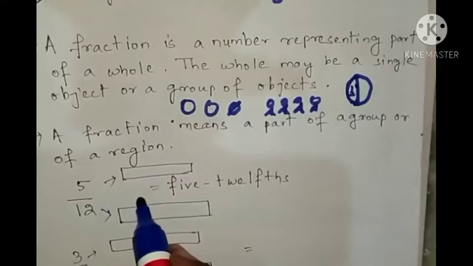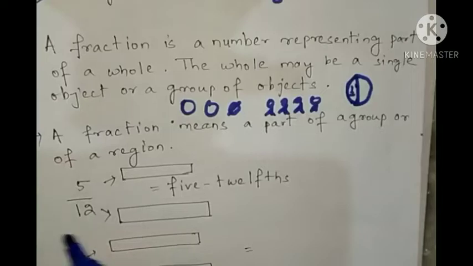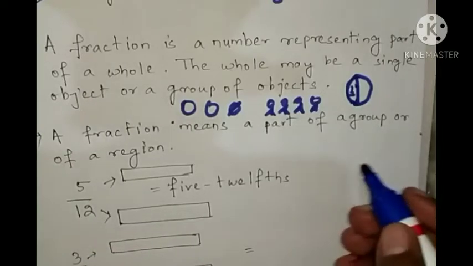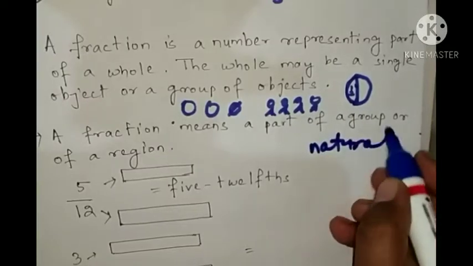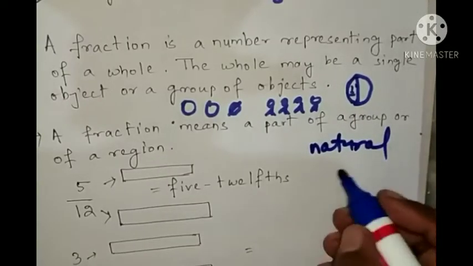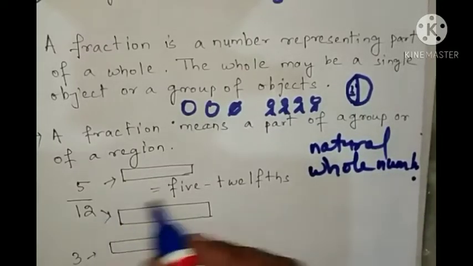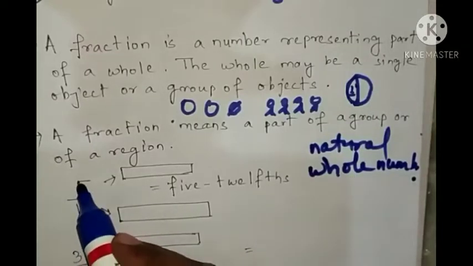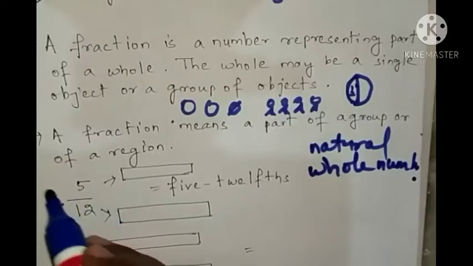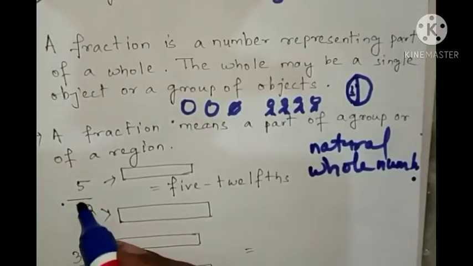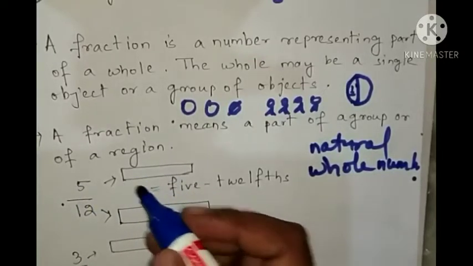But look here, we have studied numbers, like numerals or natural numbers. Then we have studied whole numbers. But here we will study fractions. So here look, numbers are there, between them one line is there. So this is a fraction, this is a part of a whole. So 5 by 12, 5 is what? We call 5 the numerator.